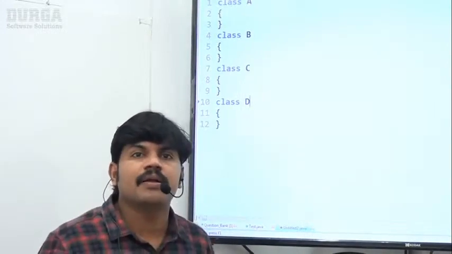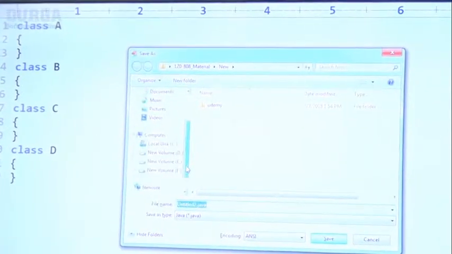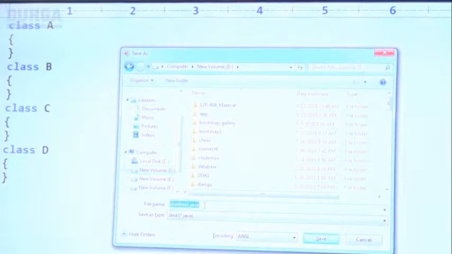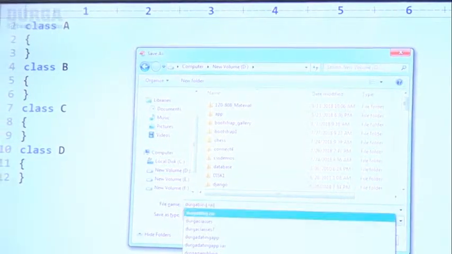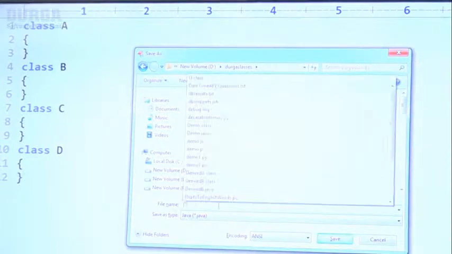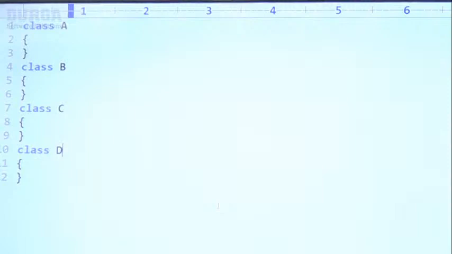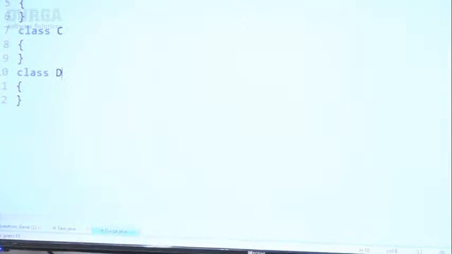Acceptable or not? Why not? Happily you can take. I want to save this program as durga.java. Have you observed, sir, now which name I used? If you observed, at the bottom you can see durga.java, right?